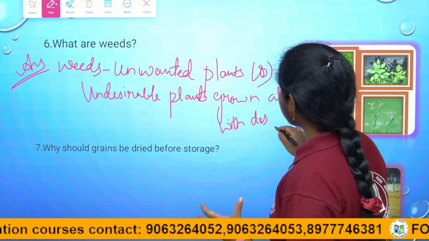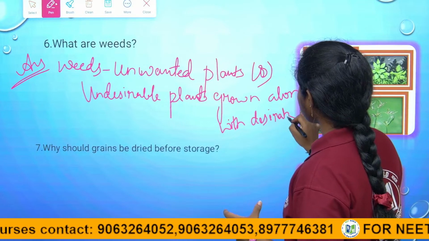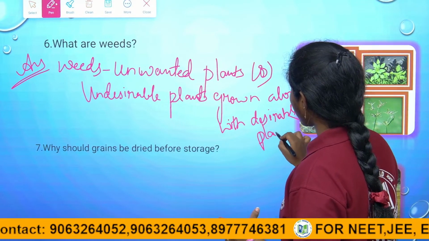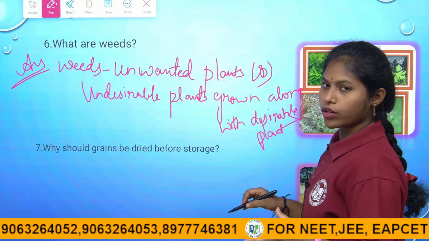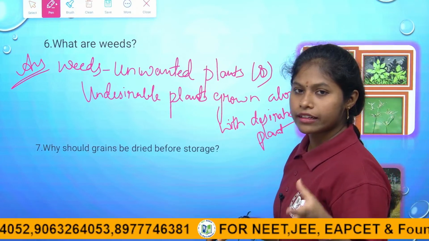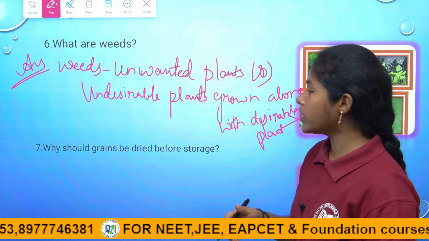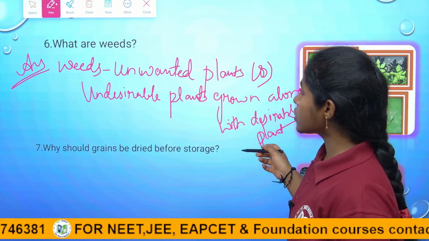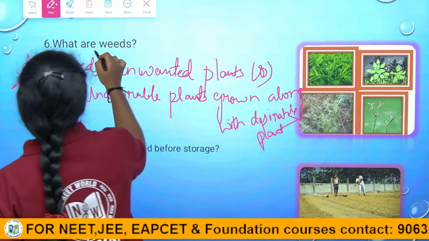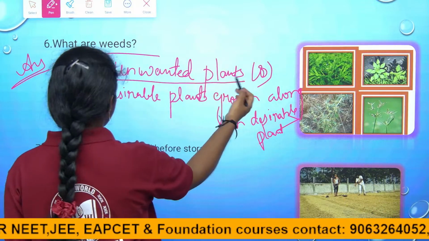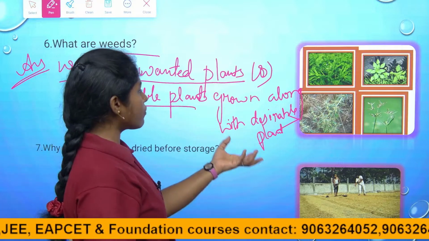They compete with our desirable plants for nutrients, water, space, whatnot. For sunlight, for space, and for nutrients, they compete with our desirable crops, right children? For this question, the answer is: weeds are the unwanted plants, or we can write, the undesirable plants grown along with the desirable plants.